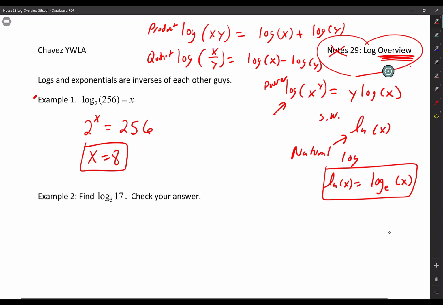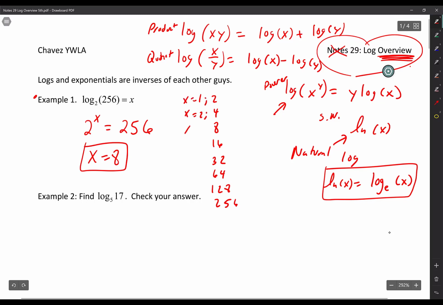Chavez, what did you do? 2, 4, 8, 16, 32, 64, 128, 256. x equals 1, x equals 2, x equals 3, x equals 4. And you guys get the gist, or I hope we get it. x equals 8. Sorry if I'm going too fast. I'm going to try to slow down, guys.